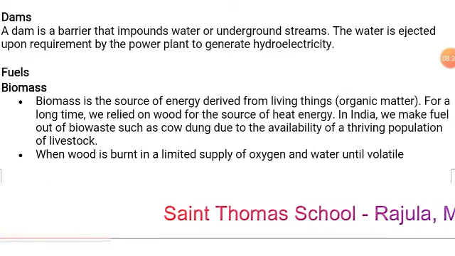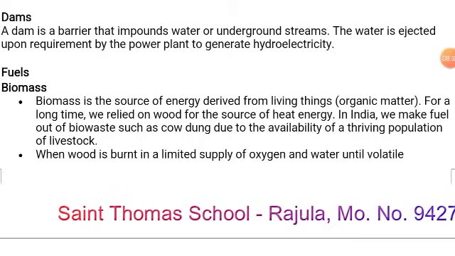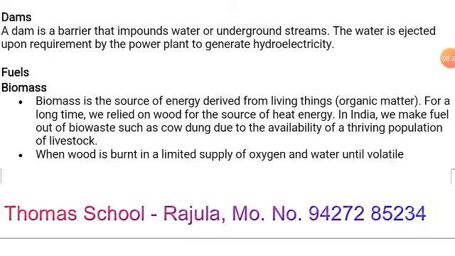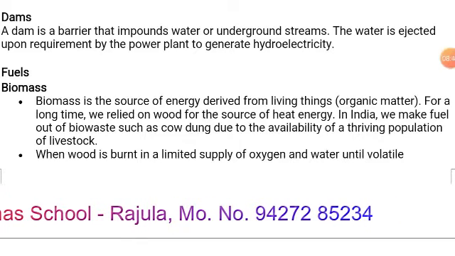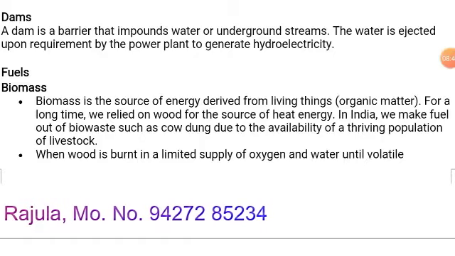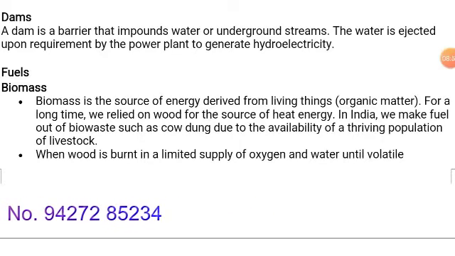That means biomass can be created from this cow dung. Previously we used to depend only on wood for the source of energy, but now so many other means are there, because as the population of cows is increasing, we are able to get a large amount of cow dung.